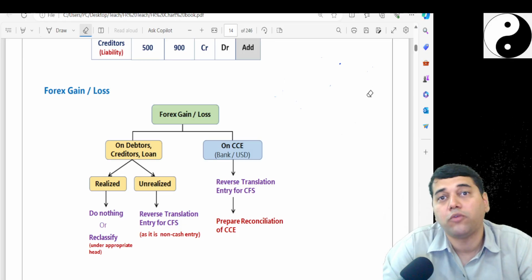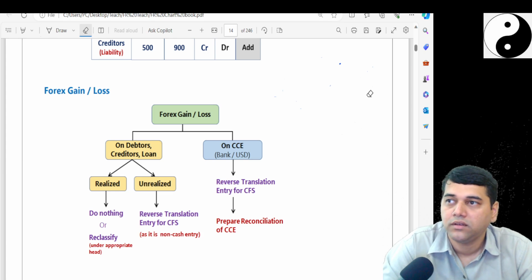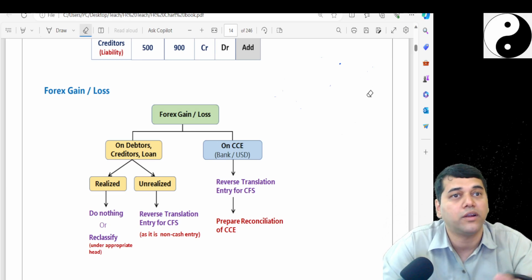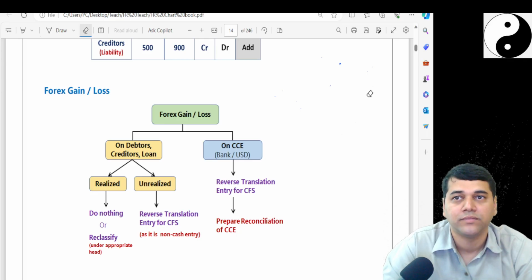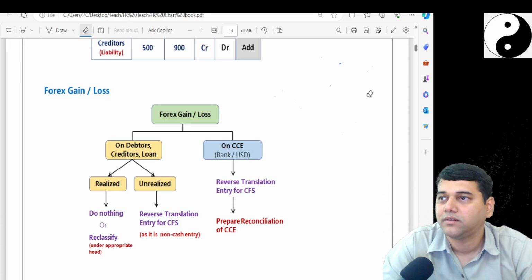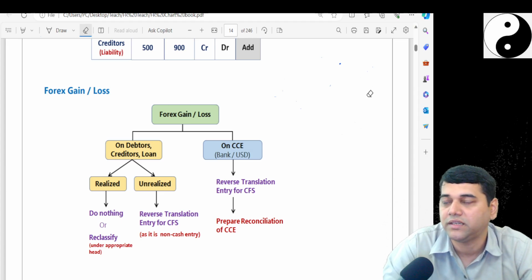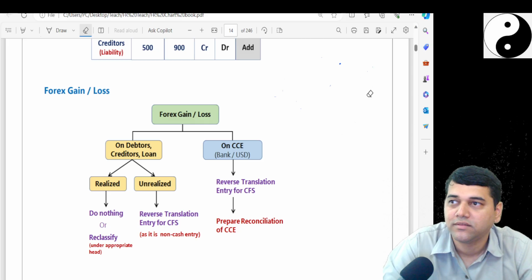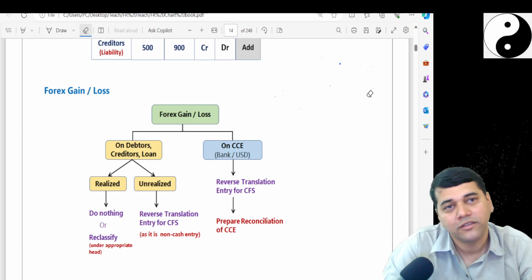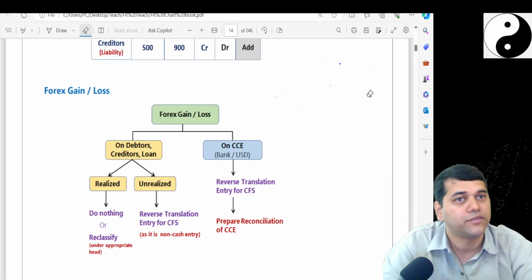We know that all the monetary assets at the end of the year are supposed to be restated at the closing balance. Monetary assets like cash you have got, debtors you have got, because we don't have a concept called current, non-current, financial, non-financial. We come with one different terminology called monetary, non-monetary. Suppose I ask you, income tax liability, is it financial or non-financial? It's non-financial. Why? There is no contract. Is it monetary or non-monetary? It's monetary. So we cannot go with a certain set of classifications, which we will see in detail.